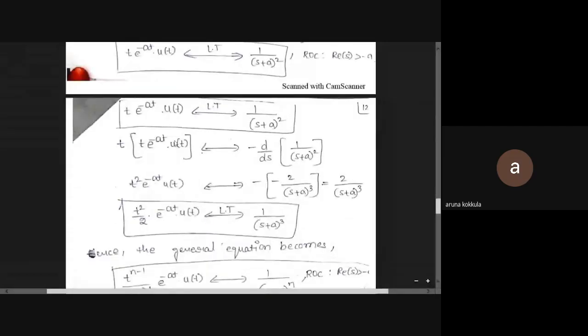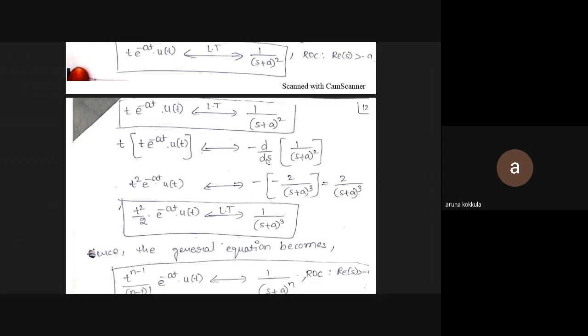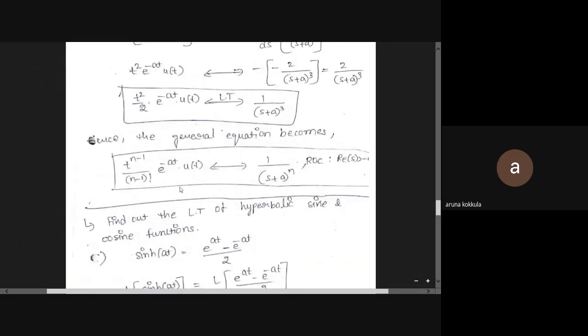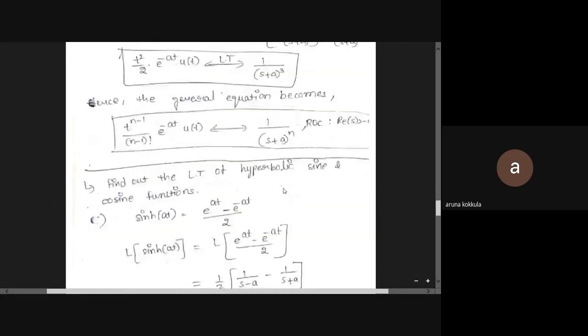Similarly, one more time, if you multiply by t, it is one more time differentiation in s domain. You're going to get 1 by s square differentiated as minus 2 by s cube. You'll get the answer as 2 by s plus a whole cube. Hence, the general equation is t to the power of n minus 1 by n minus 1 factorial into e power minus at of t is 1 by s plus a whole power n. Very important. If anyone is preparing for higher studies or competitive exams, this formula is very useful.